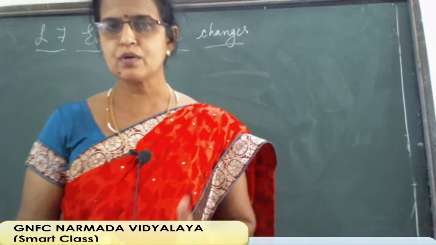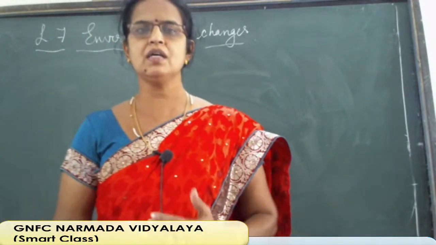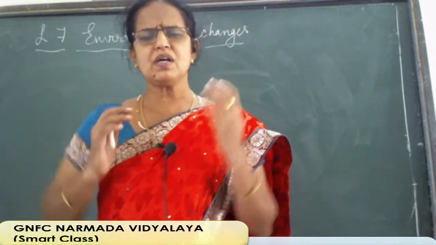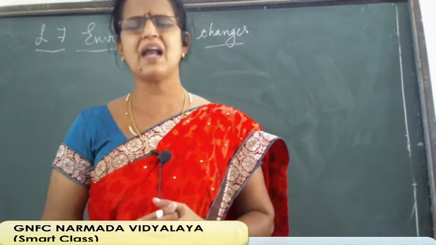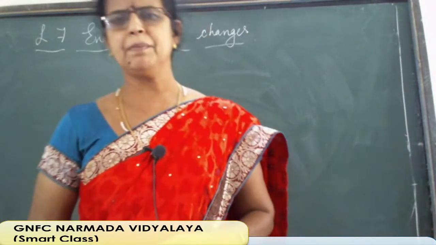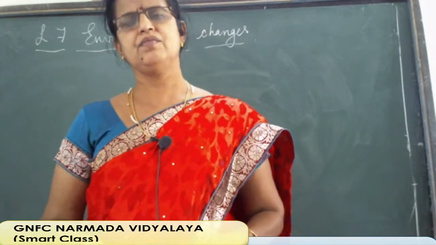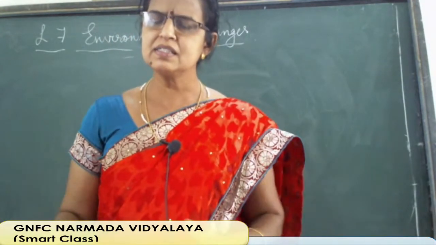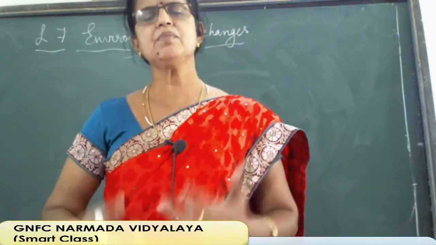Actually, this is the time, October half, means gradually the weather should be changing, and next is winter season. But we feel this too much hot, and we are feeling uneasiness because of this extreme climatic condition. Weather changes every day. So why are all these things happening? And nowadays we cannot predict the seasons also, and winter season very hardly we get, December and January, and all other months in the whole year we feel extreme heat only.